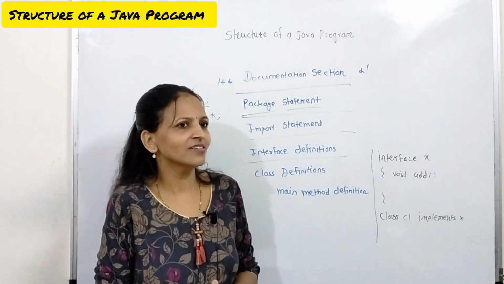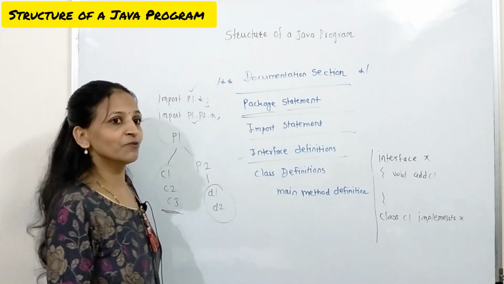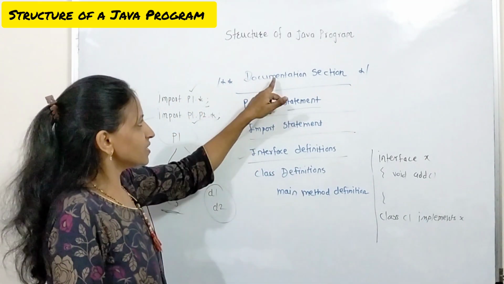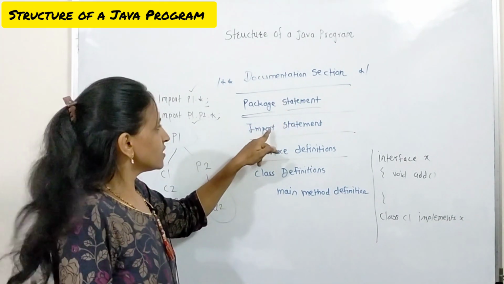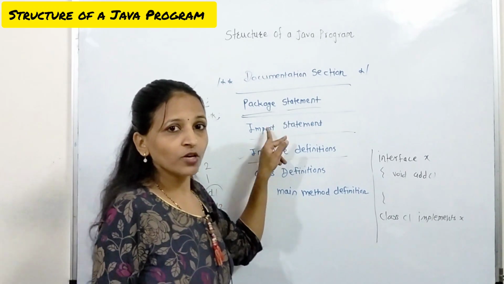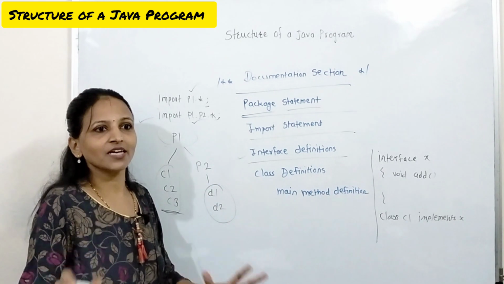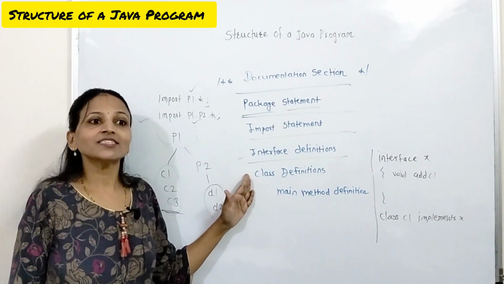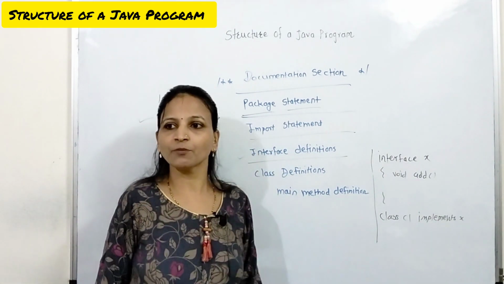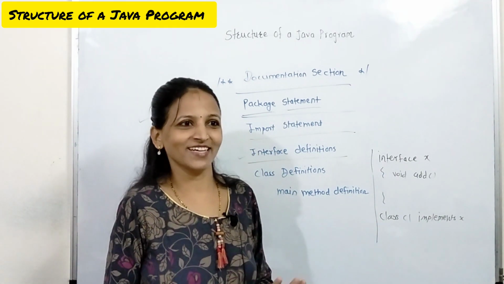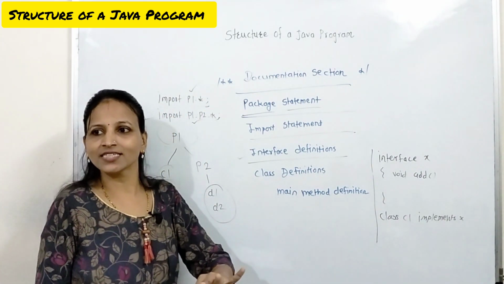Interface is just like a blueprint to represent a class, I am saying, not an object. This definition you have to write before the class. Actually this documentation section is optional, this package statement is again optional, this import statement is again optional. If you want to use any inbuilt functionality, then only you have to write this import statement. Interface is again optional. Now next one is class definition. Our main function is our program. A Java program can have any number of classes, but at least one class should be there. And that class should have a main method, that we have already seen in that hello world.